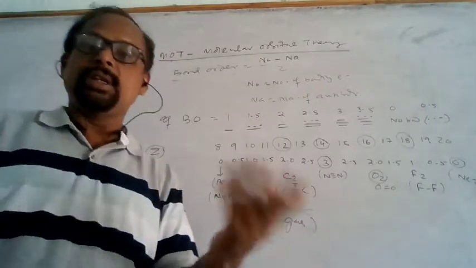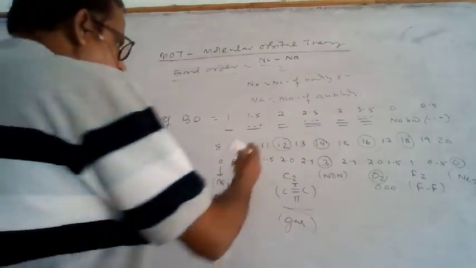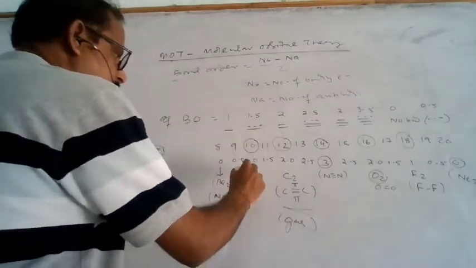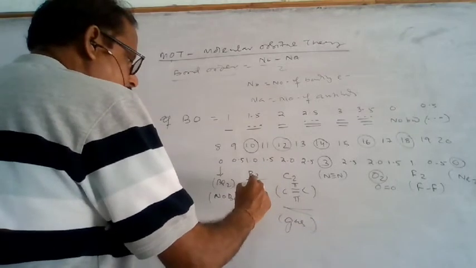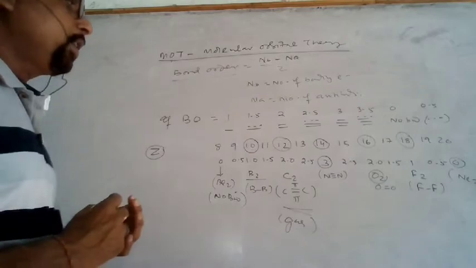Both the pi bonds are there in C2, and that only exists in the gaseous state. Carbon does not exist like that. The next one is B2, that is boron, where a single bond will be there. So you can see that it is very easy.